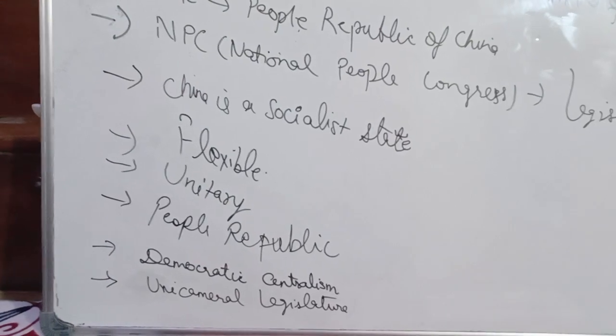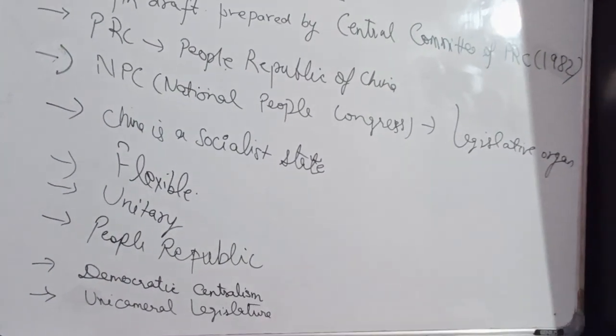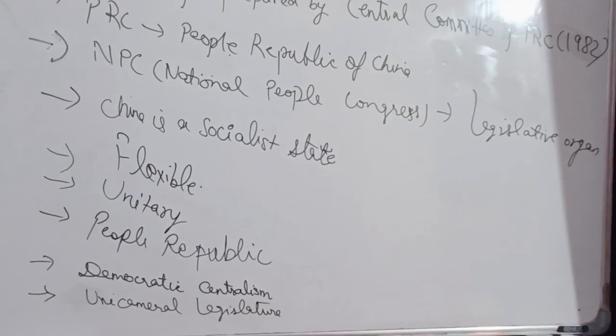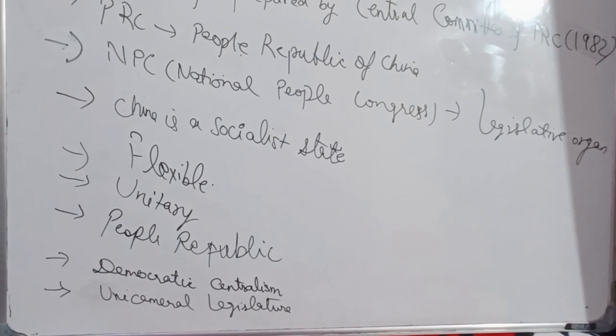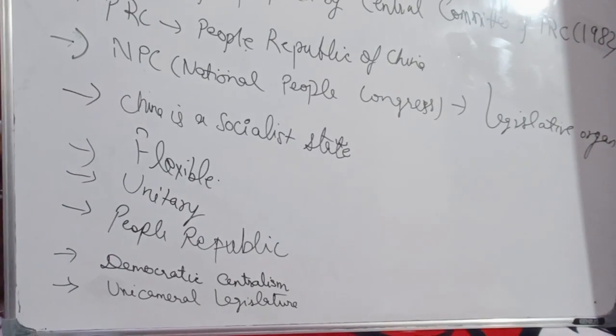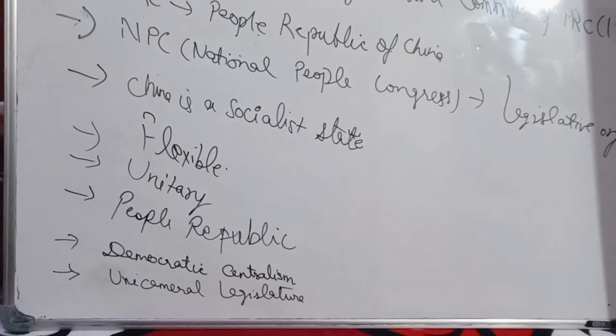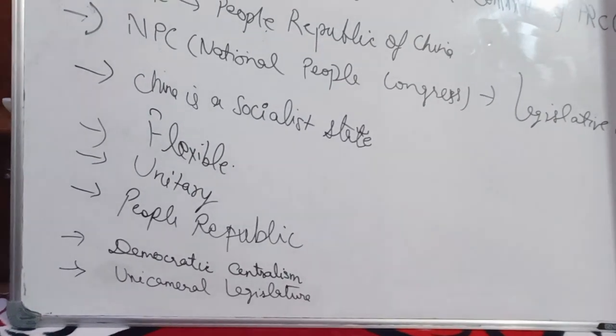Now, democratic centralism. What does it mean? Democratic centralism means that democracy is there because the members of the NPC are directly elected by the people. So, democracy, but centralism in the sense that all powers lie in the hands of the central government.